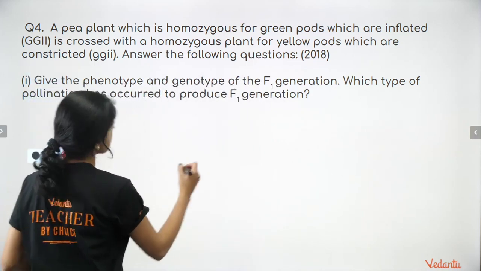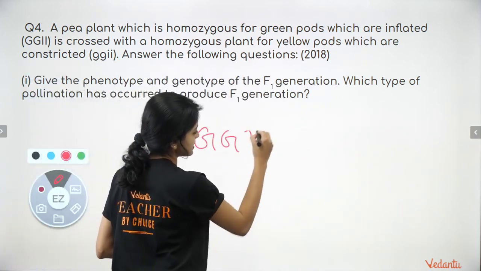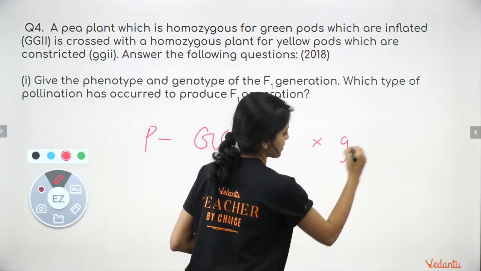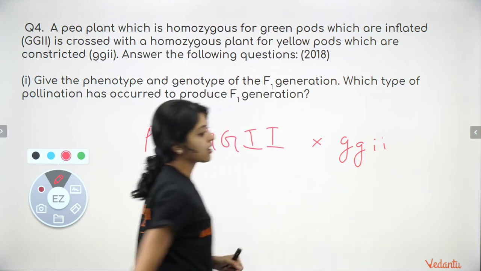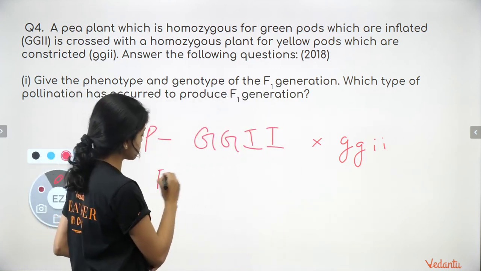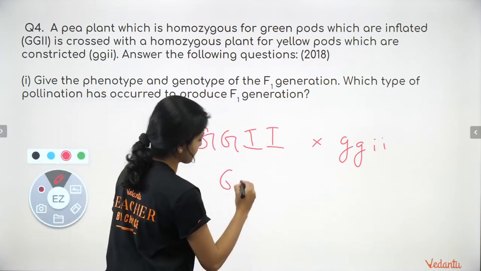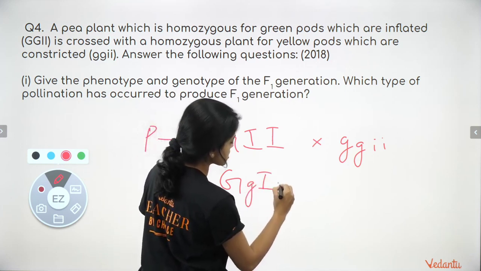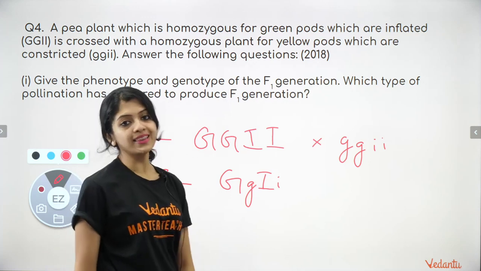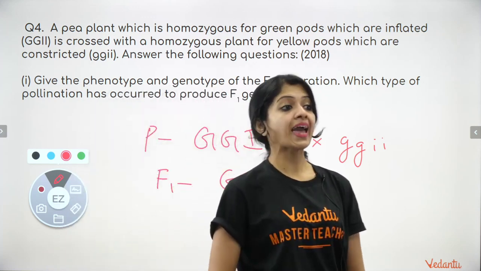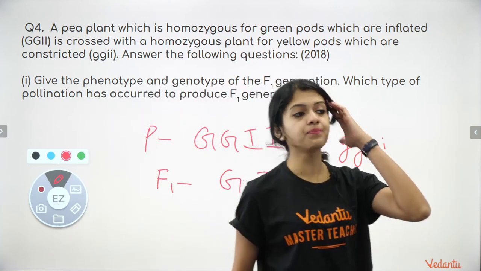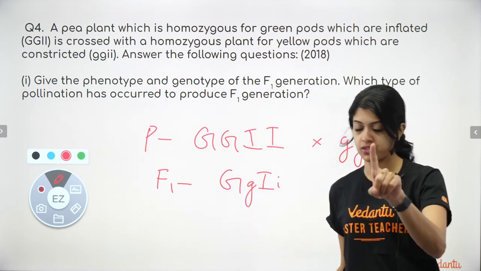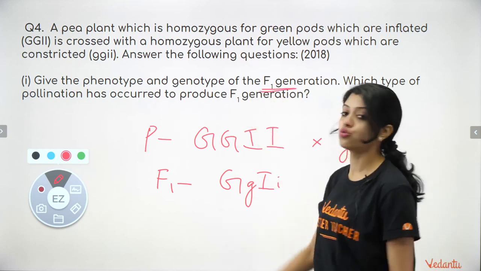The cross is between these are the parents. Okay, let me write P generation. These are the parents. What would the F1 generation be? It would be capital G, small g, capital I, small I. Right? All the F1 progeny would be heterozygous. Yes, Anandita. Absolutely. We are talking about F1. Okay, F1 generation, not F2.